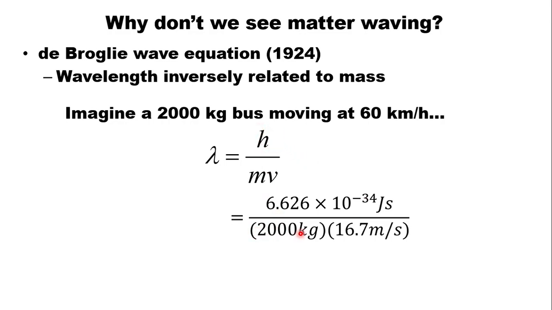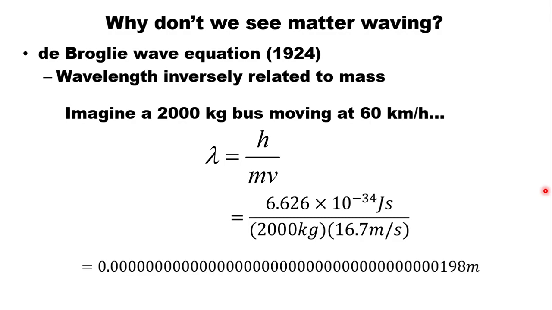We plug in our 2,000 kilogram mass on the bottom and the speed in meters per second. And what do you calculate? The bus does indeed have a wavelength, but the wavelength is this. This is obviously way beyond human perception, and that is why we do not see wave-particle duality.